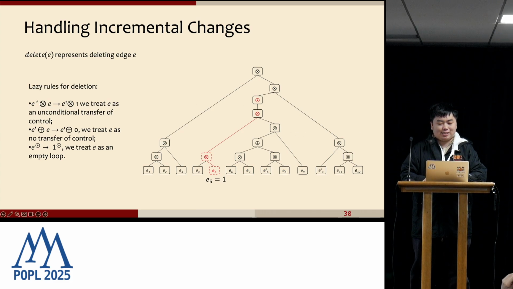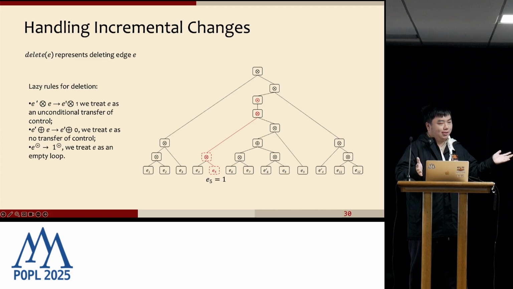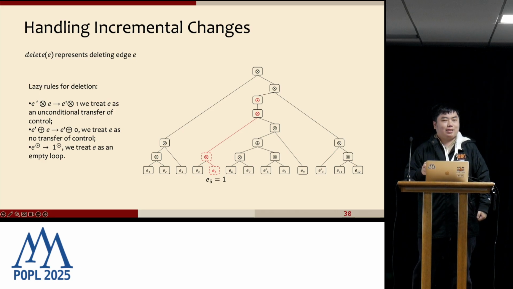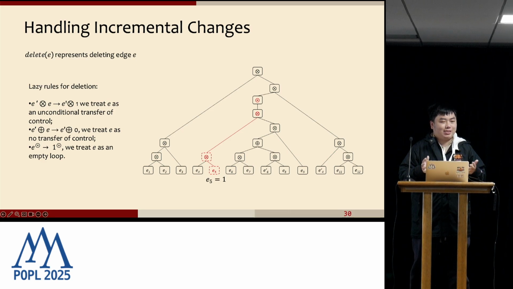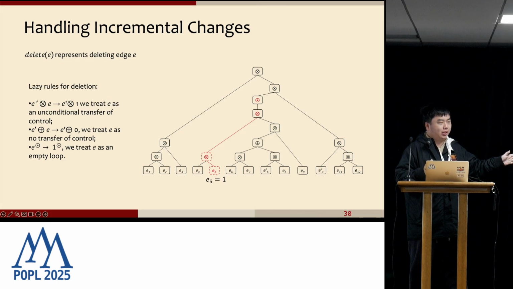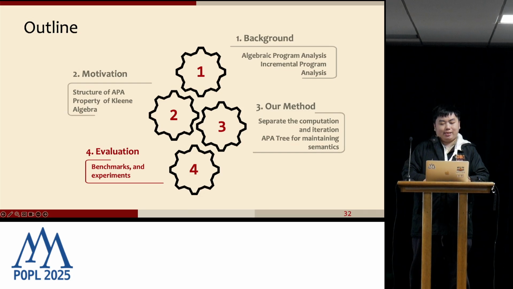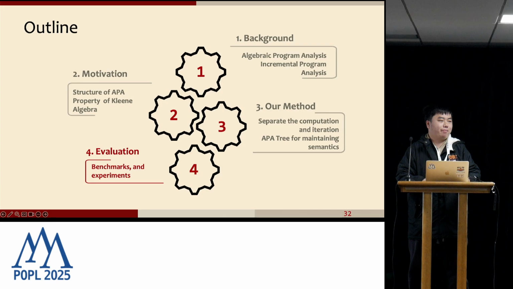And also we will find that since we are always inserting nodes into our tree but not actually deleting anything from the tree, it could become imbalanced and keep growing. So we also designed a rebuild technique to sometimes delete the useless nodes from the tree to keep the tree size controllable. Now, let's see if the proposed method really works well in practice.